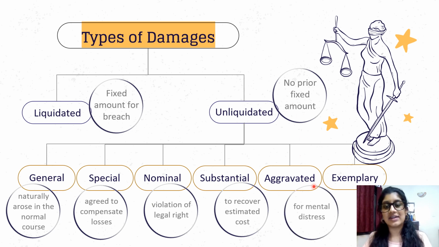Then there is aggravated damages. So aggravated damages are given for mental distress, and a lot of times if you have interned somewhere or if you have seen documents, they write that this person has suffered this great emotional distress and all that stuff. So for that, you can actually ask for a certain amount of compensation. And then you have exemplary damages.